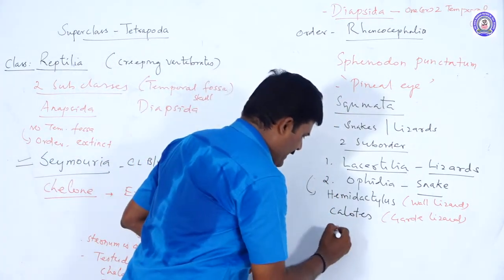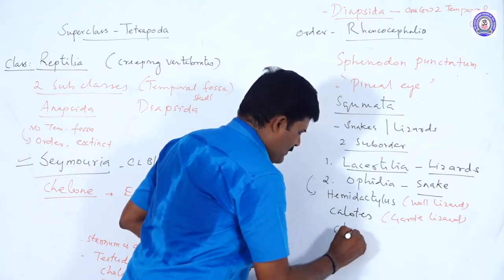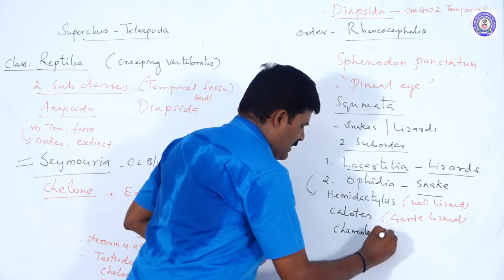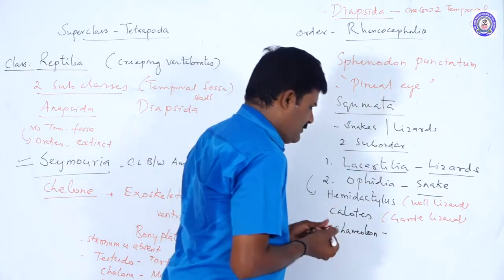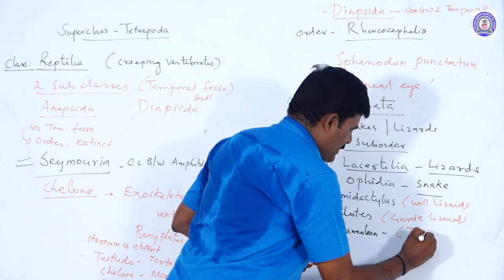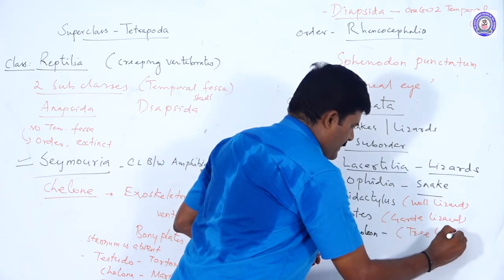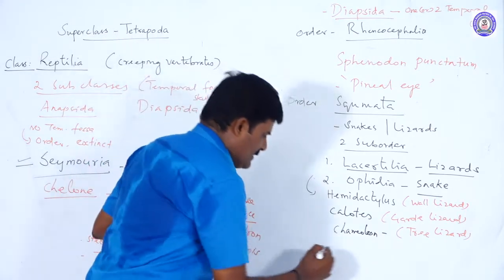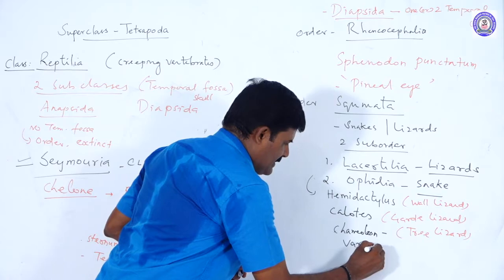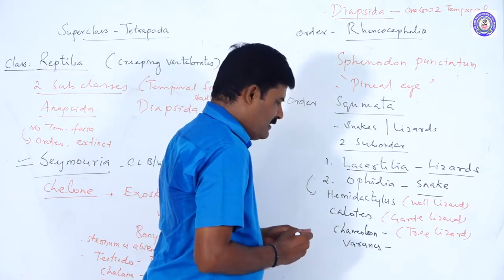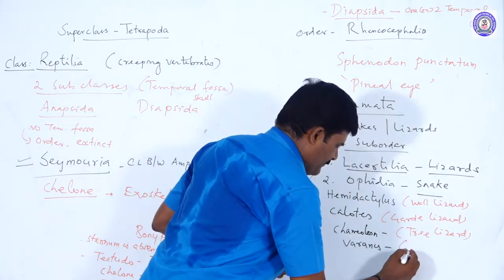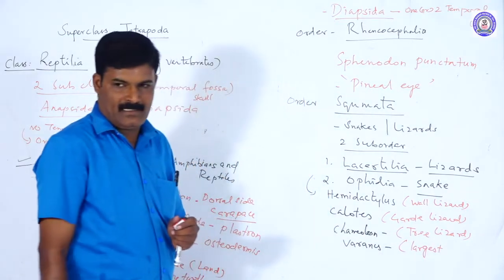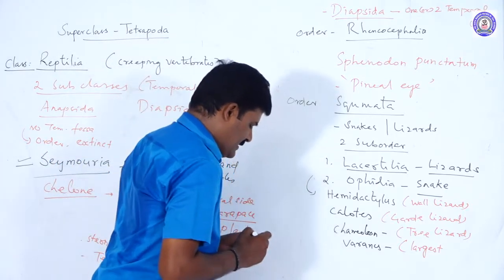Next one is Chameleon, the tree lizard. Which one is the largest lizard? Varanus. Varanus is the monitor lizard, otherwise called the largest lizard. Ophiosaurus.